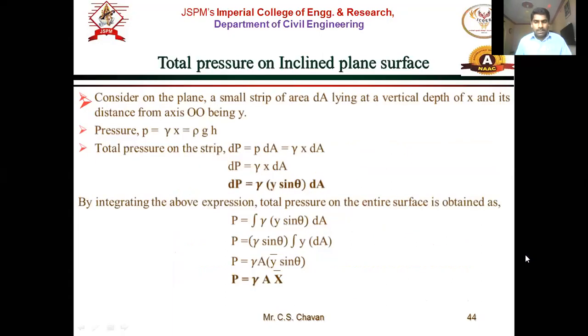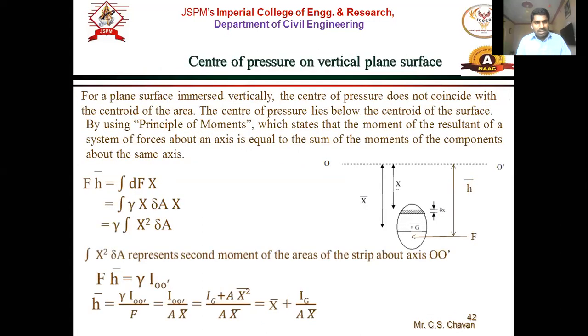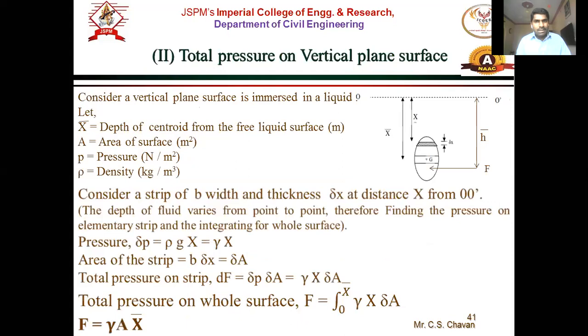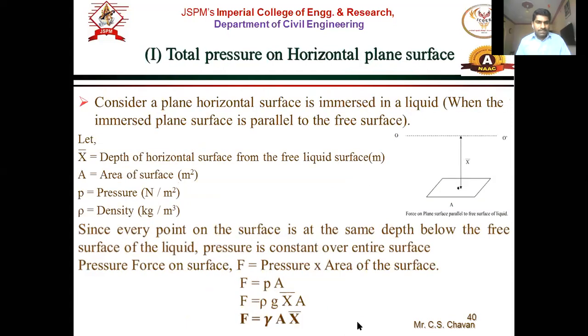Again, we'll start: we have derived the expression for total pressure. Here it is, the same expression, gamma A x bar. So for the previous two derivations, the expression remains the same, that is, for the horizontal surface. The expression was F is equal to gamma x bar, or P, anything can be used for total pressure. So gamma A x bar.